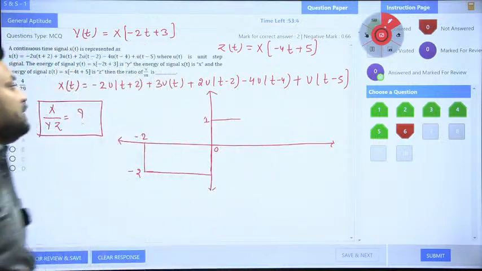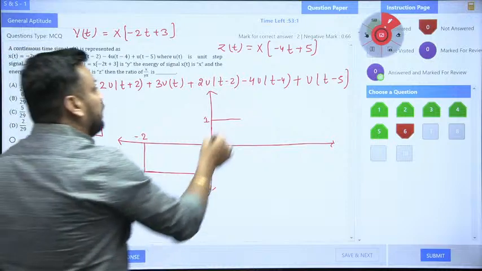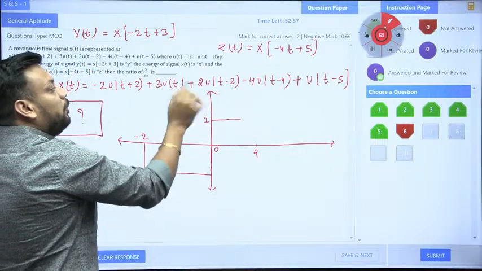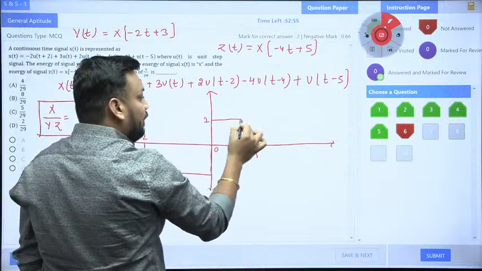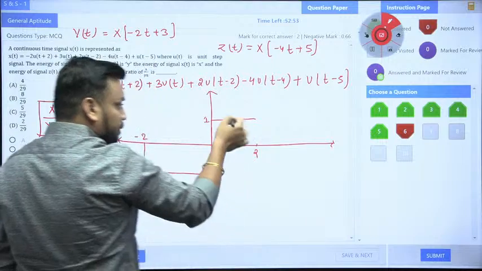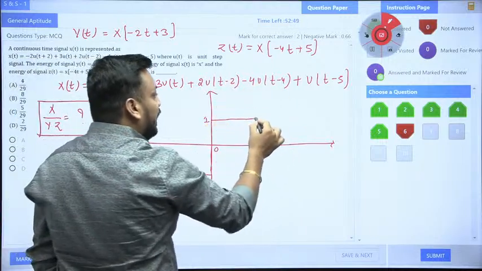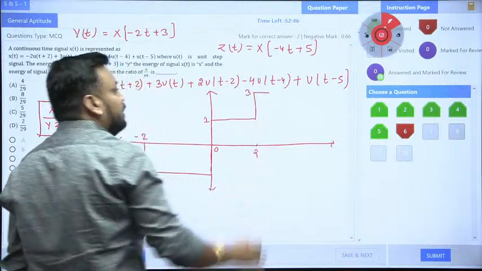Now tell me, guys, what is happening here? As soon as the plus 2 location will come, there will be an addition of plus 2 magnitude. I am already at plus 1, running at 1 magnitude right now. If I add plus 2 here, I will reach 3 only.